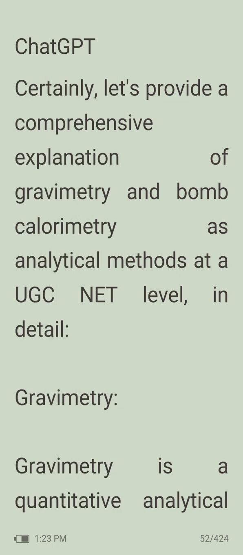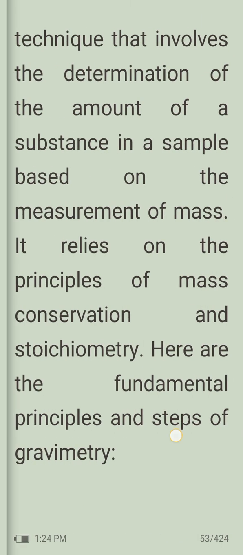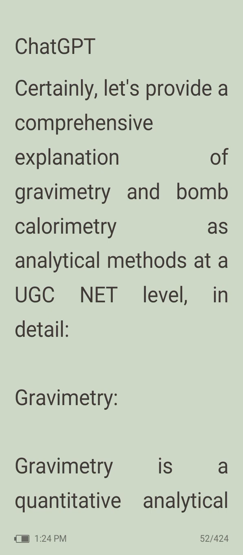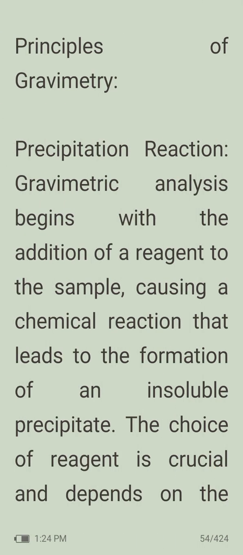Gravimetry is a quantitative analytical technique that involves the determination of the amount of a substance in a sample based on the measurement of mass. It relies on the principles of mass conservation and stoichiometry. Fundamental principles include the principle of gravimetry, that is the precipitation reaction.